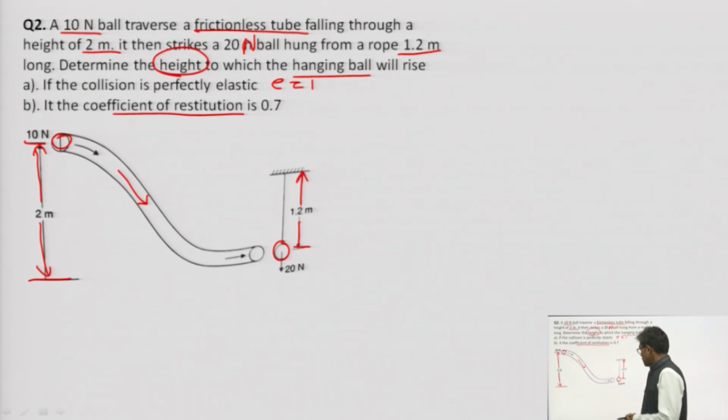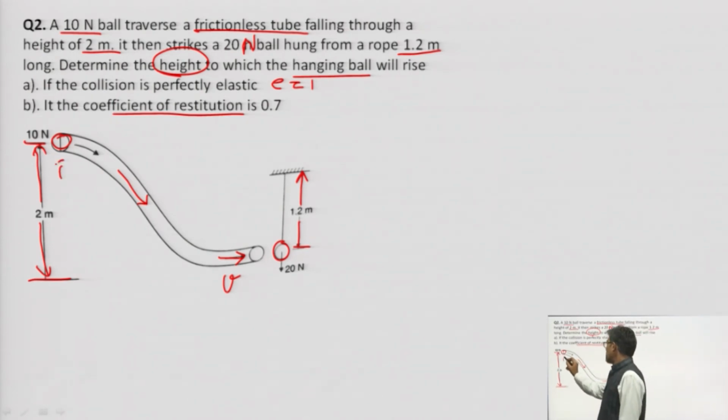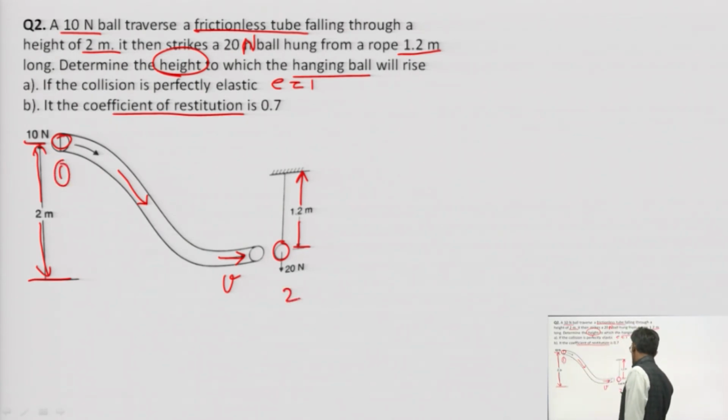This height can be calculated when it is impacting, if we know the velocity. If this is body 1 and this is body 2, and we know the value of final velocity V1,